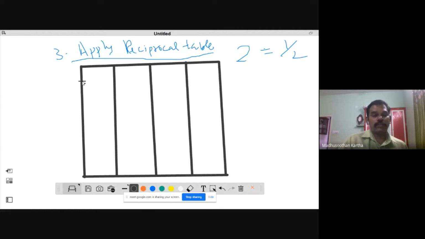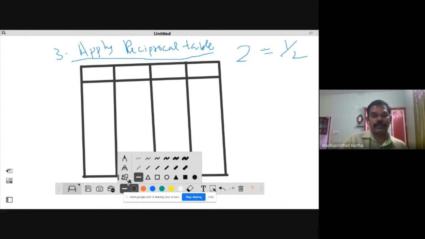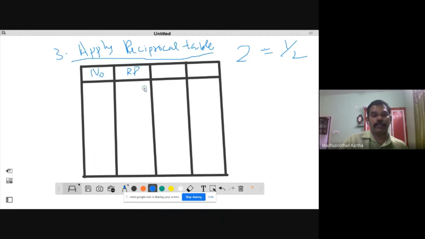The first column is meant for writing the heading. First heading, you can write number, and this is reciprocal. You can write RP. This is percentage, equivalent percentage. This is degree, measurements in degrees.